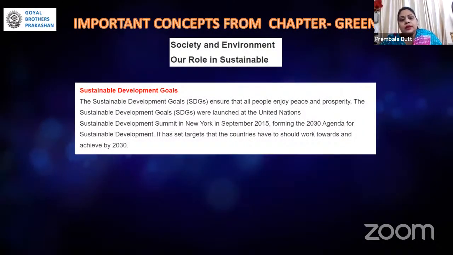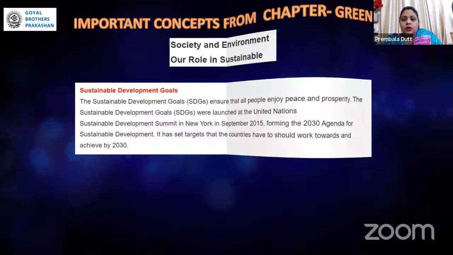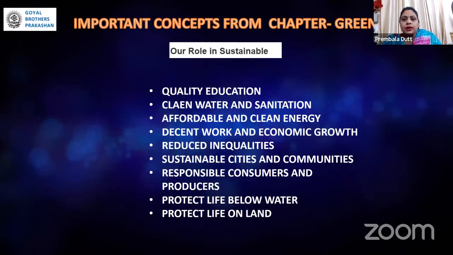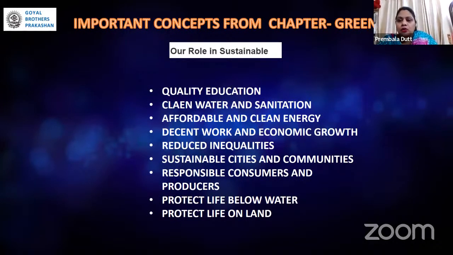Then another topic, that is sustainable development goals that we have encountered. Then sustainable processes. That was related to SDG, but what is our role to make it sustainable? There are certain important topics which you should focus on, like quality education, clean water and sanitization, affordable and clean energy, decent work, economic growth, reduced inequalities, responsible consumers and producers.